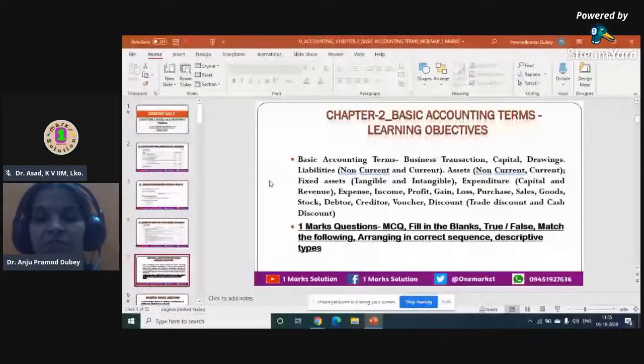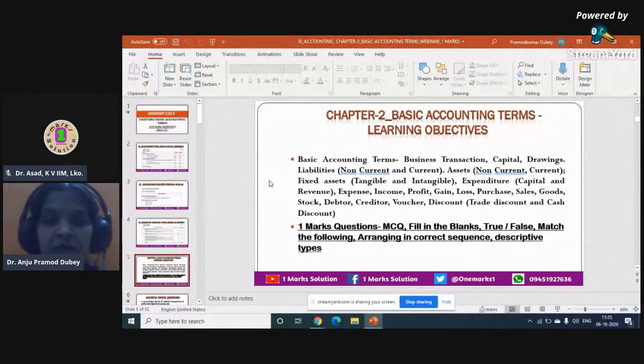in which we are going to cover the different types of 1 mark questions that can come from this chapter. This specifically includes multiple choice questions, fill in the blanks, true or false, match the following. You might have arranging in correct sequence also, and then some descriptive questions in which you have to answer in either one word or one sentence. There you have to describe something, or you might have to write an equation or something like that.